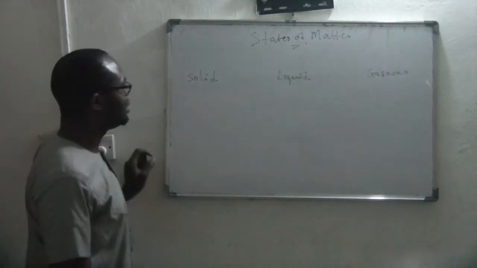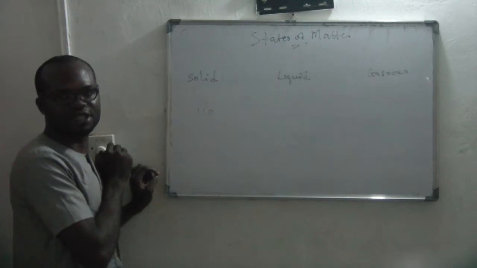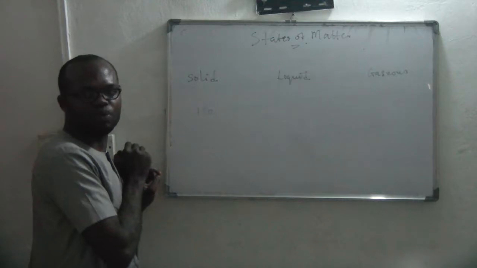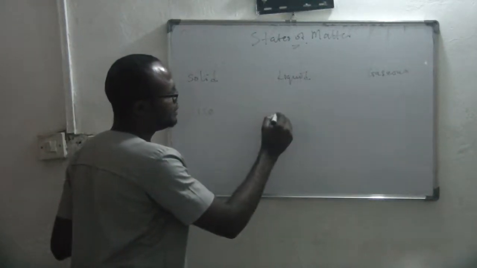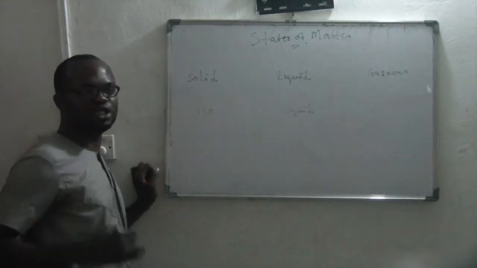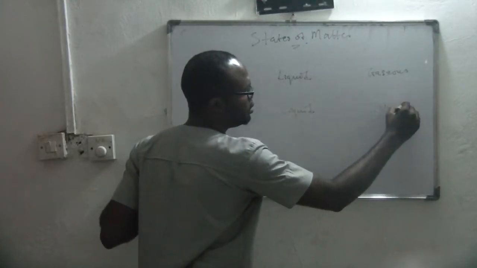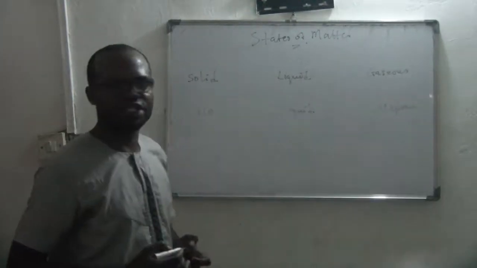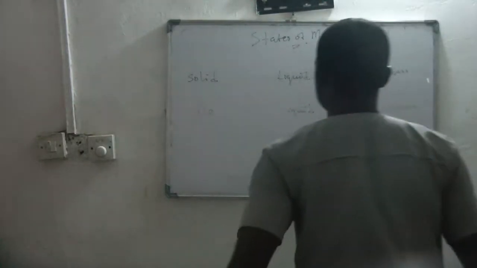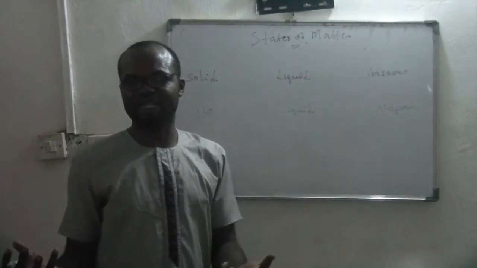How do we understand it? When we have something like ice, the ice that we get from our fridge, the ice block, when the temperature goes up, what do we have? The ice will turn to liquid water, isn't it? Then when the temperature continues to go up, we have gaseous, which is vapor. So those are the three states that a given matter can be found in.